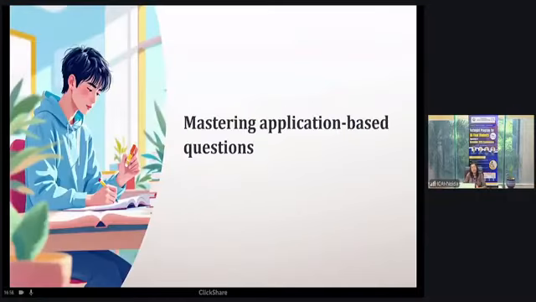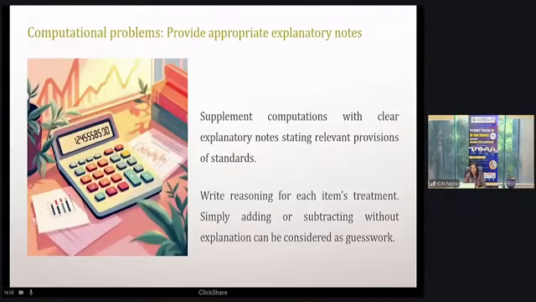Okay, mastering application based questions. For application based questions, supplement computation with clear explanatory notes stating relevant provisions of the standards. Here, by saying explanatory notes, I mean working notes. Working notes means for every solution, for every main solution. For example, in CFS, you have to prepare your balance sheet.